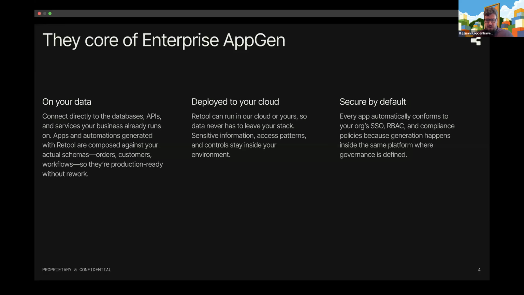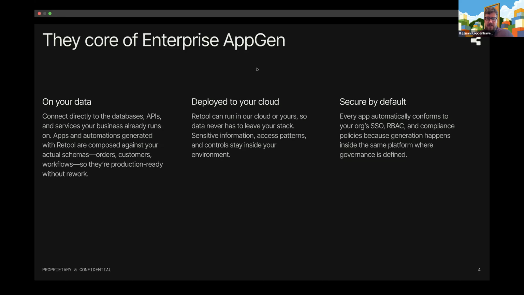And Retool has long had a wide variety of environments that you can deploy your apps into. So if you don't want to worry about the infrastructure at all, you can deploy into Retool's cloud environment. That's basically the default, where you don't even have to think about any of that deployment or infrastructure. But we also allow our customers to self-host Retool on their own infrastructure. And this AppGen technology works across all of those different deployment options.